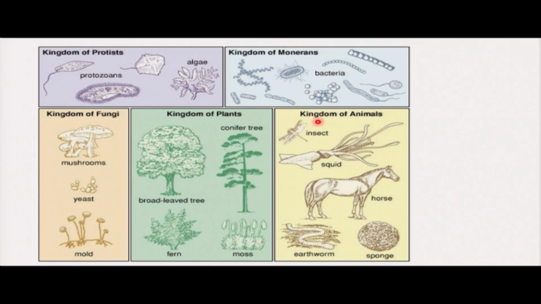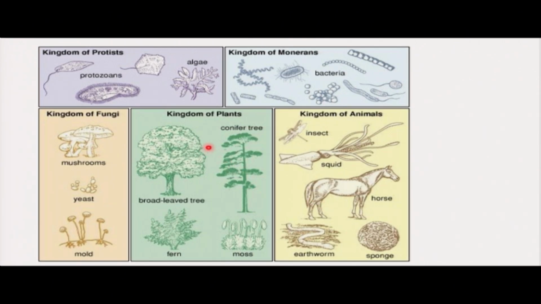Then in the kingdom of animals, or kingdom Animalia, we find insects, squid, horse, sponge, and earthworm. You can see all these are different animals that have different morphology, different external characteristics.